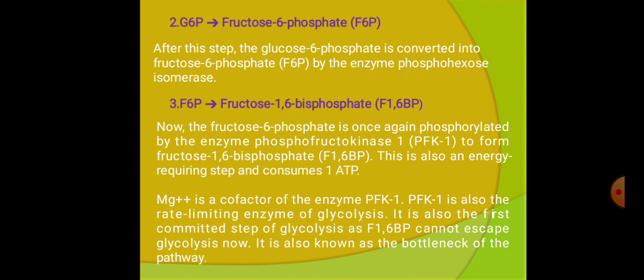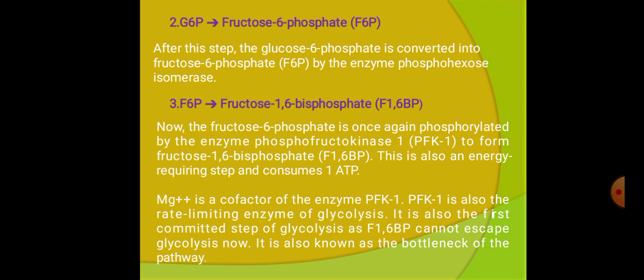In the second reaction, the glucose 6-phosphate molecule is further converted into another hexose molecule, fructose 6-phosphate. This reaction is catalyzed by the enzyme phosphohexose isomerase, because glucose is an isomer of fructose. So an isomerase enzyme catalyzes the above reaction.